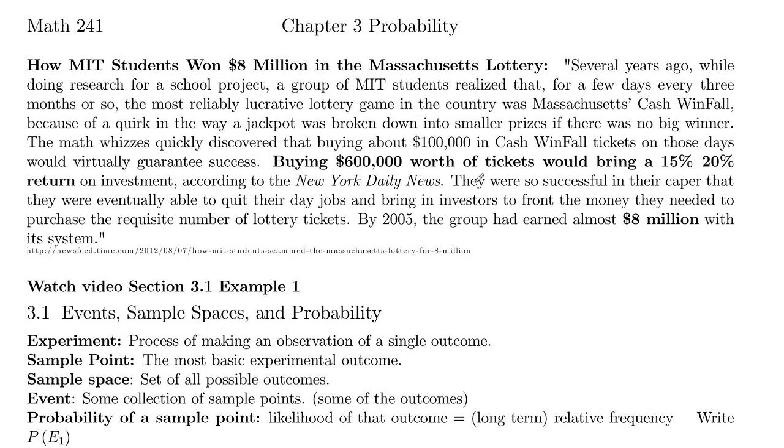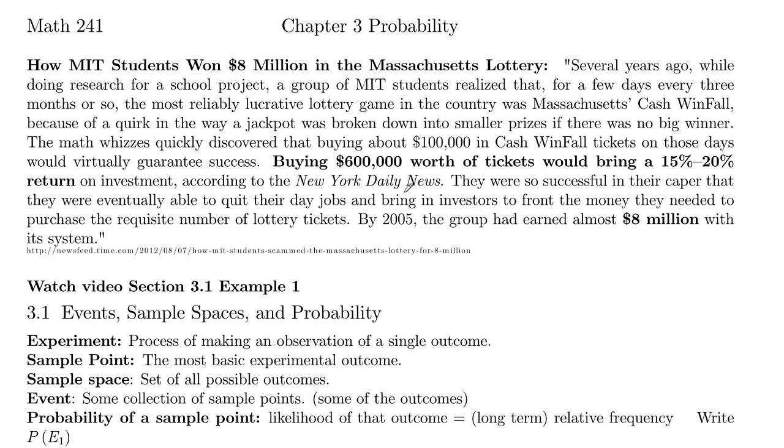So as a neat opener here, there was this lottery in Massachusetts that changed its rules 1 week a month. And some MIT students were aware of this and found out that this particular lottery called Cash Windfall, on those days when they gave an extra bonus or doubled the payout, something akin to that, they were almost guaranteed of a profit if they bought tickets on those days.